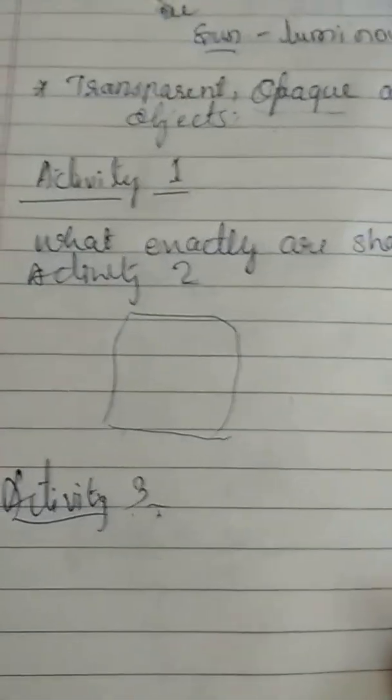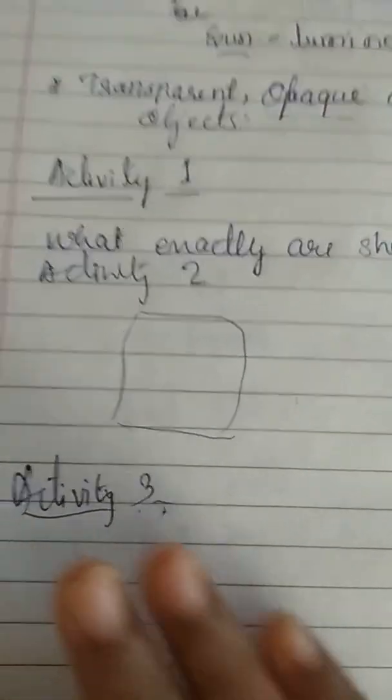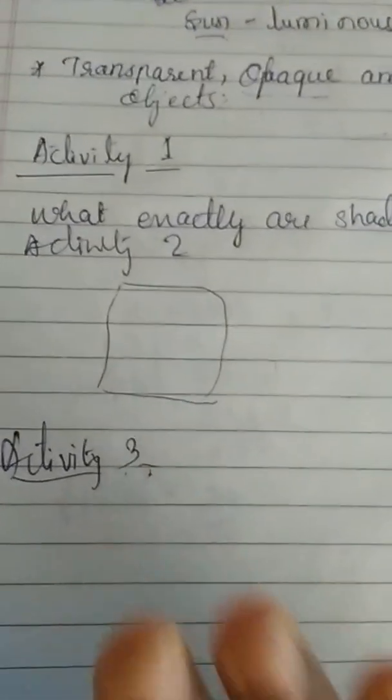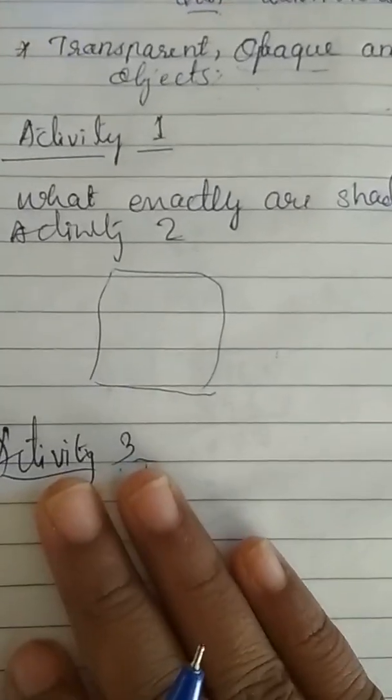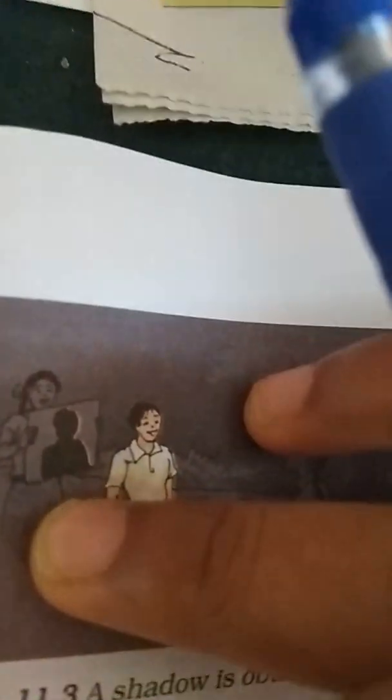This does not mean that there is no shadow. After all, the light from the torch is not able to pass through his body to the other side. Now ask your friend to hold the cardboard sheet like this, behind your friend. Is the shadow now seen on the cardboard sheet? Can you see the shadow on the cardboard sheet? Yes.